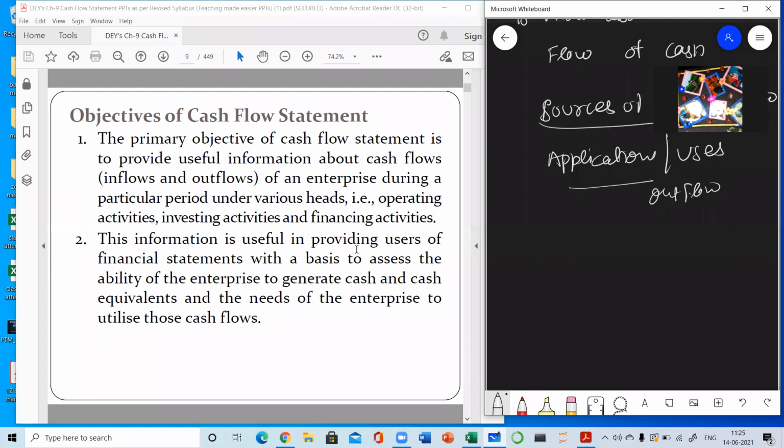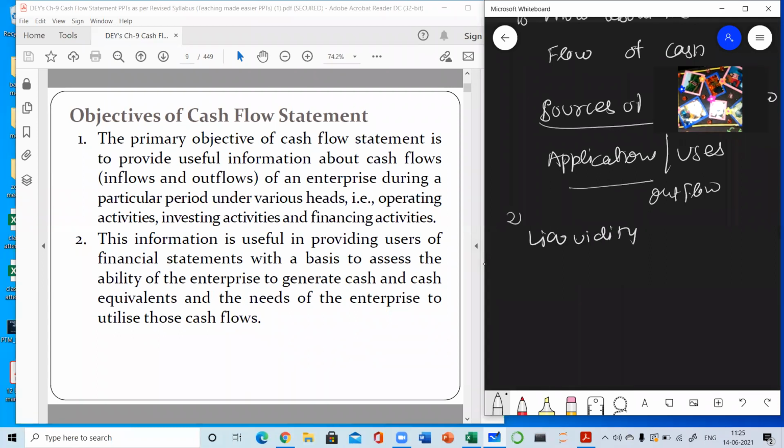The information is useful in providing users of the financial statements with a basis to assess the ability of the enterprise to generate cash and cash equivalents, and the needs of the enterprise to utilize those cash flows. It means we can say it helps in liquidity. It helps in, second point, liquidity and solvency position of a business.